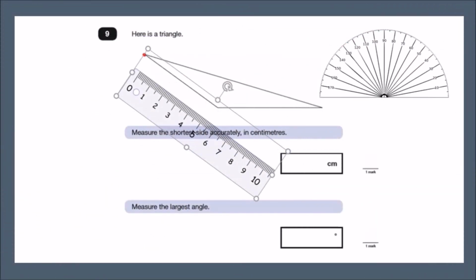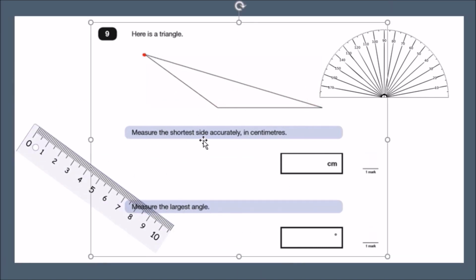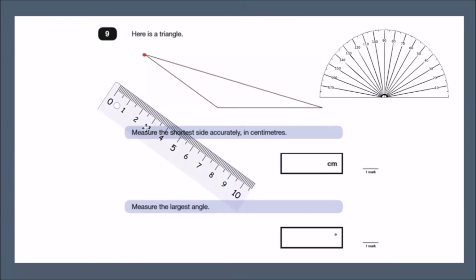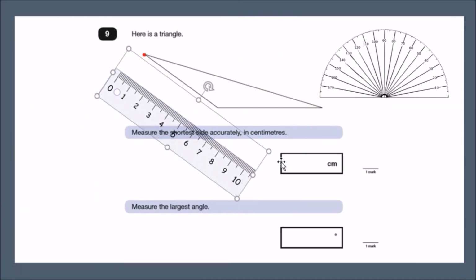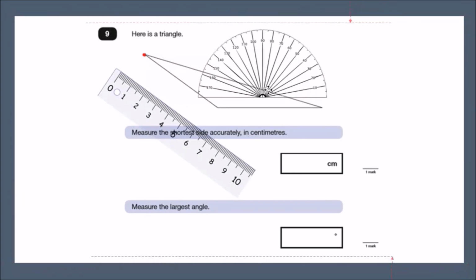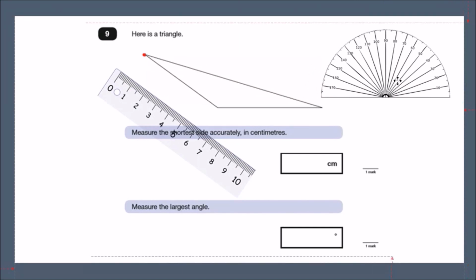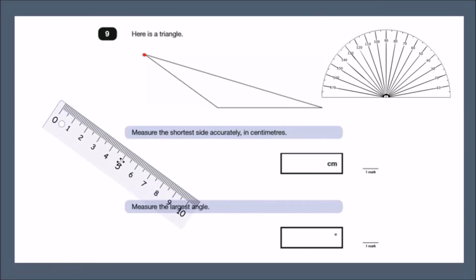Okay, here we go. Question 9. So here is a triangle, okay? And they want us to measure the shortest side accurately in centimeters, and of course to also measure the largest angle. So before you even do this, make sure you have a nice ruler, okay? One that's measured in centimeters. It should say centimeters. And a protractor, something that looks a bit like this, a semicircle-shaped measurement tool. And I want you to try and find the shorter side.